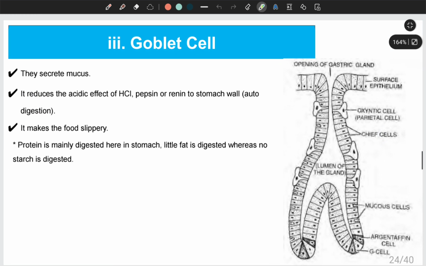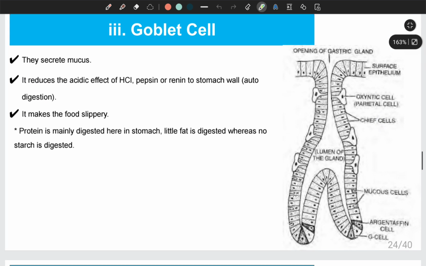Now we have the third cell present in the gastric gland, known as the goblet cell, or G cell. And the main function of the goblet cell is to secrete mucus. It reduces the effect of hydrochloric acid, pepsin, or renin on the stomach wall.